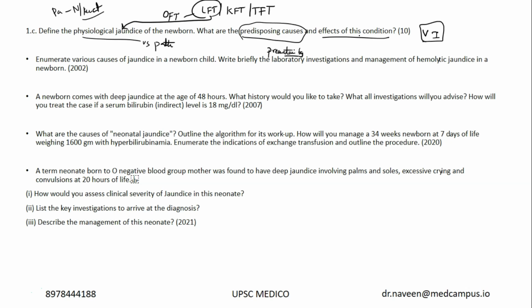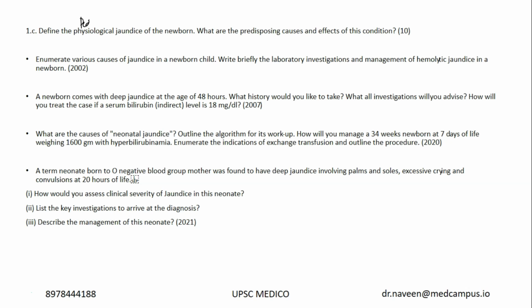What happens because of the physiological jaundice? The patient might develop kernicterus and you have to give the manifestations or CNS side effects of the kernicterus. All these are very important. Now this is vertical integration. Actually this should be a question from pediatrics, but every year I see some 5 or 10 marks of questions here and there.